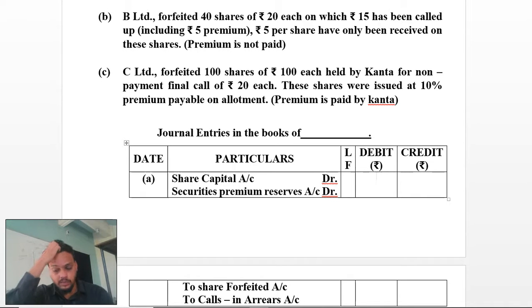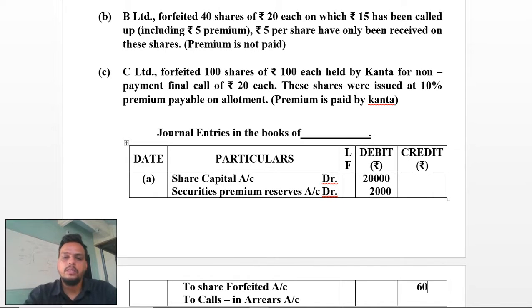Here the first amount will be 20,000, as 200 multiplied by 100 is equal to 20,000. Here 10% is 10 rupees, so 2,000 rupees has to be taken as a premium. Now we are forfeiting the share.